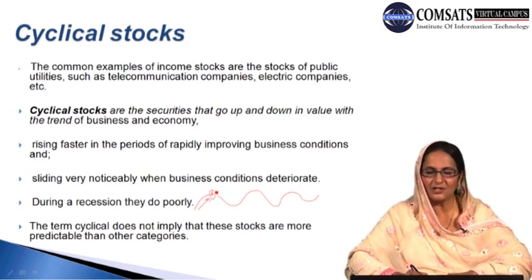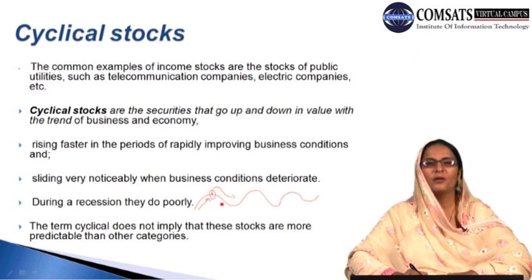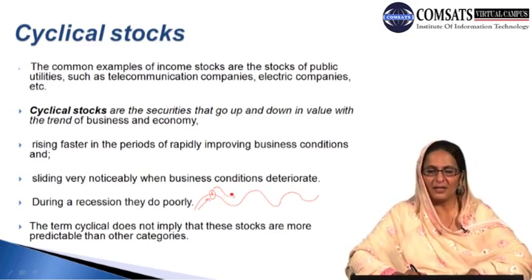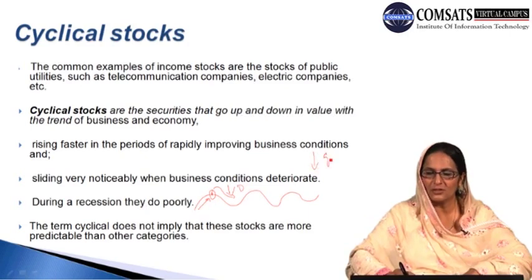What may these conditions be? These conditions bring the business downward, and in this way we can face a reduction in demand, which may be one important reason to bring down the economy. So there is a reduction in demand for goods and reduction in demand for services, for the stock here.